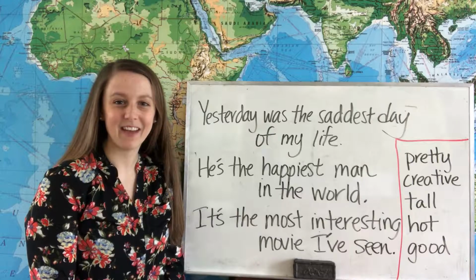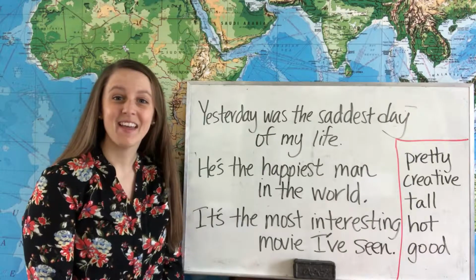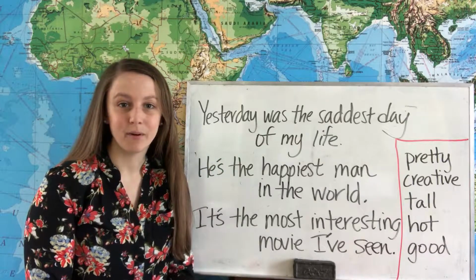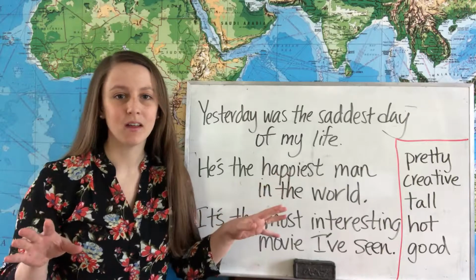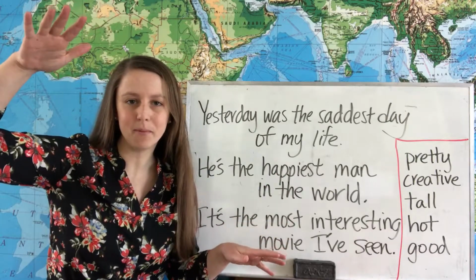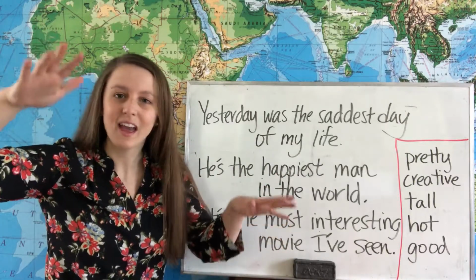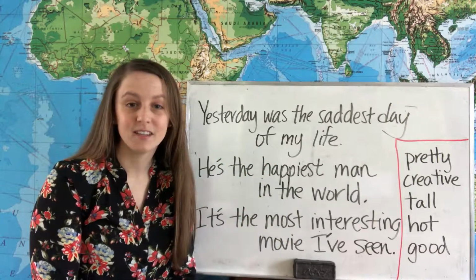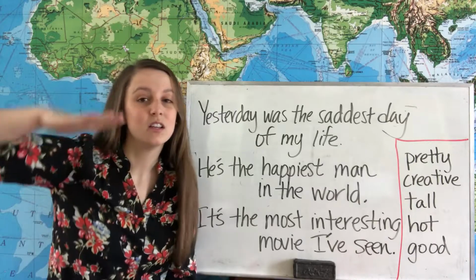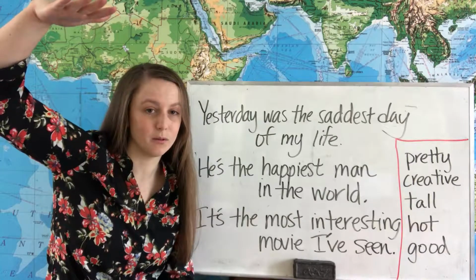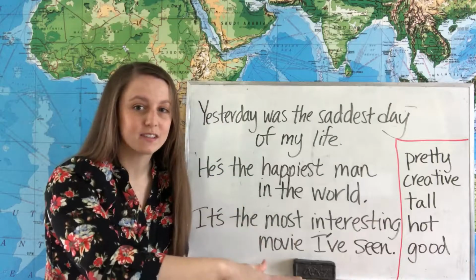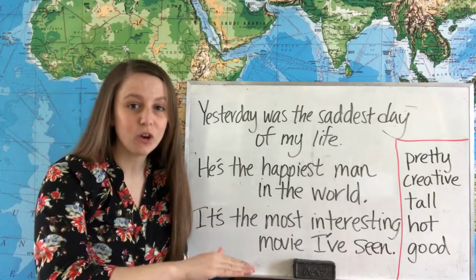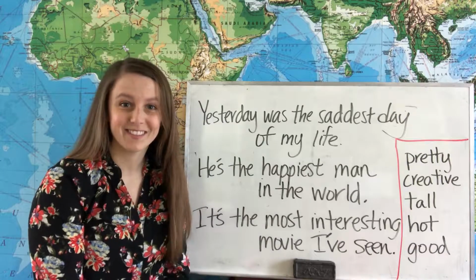We use superlative adjectives to describe nouns that have the highest degree of that adjective. For example, in a room full of people, there will be some tall people, some short people, and some average height people. We use superlatives to talk about the one tallest person in the room and the shortest person in the room. Tallest and shortest are superlatives.